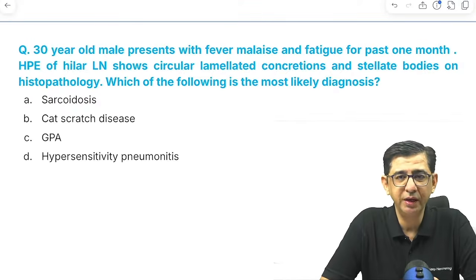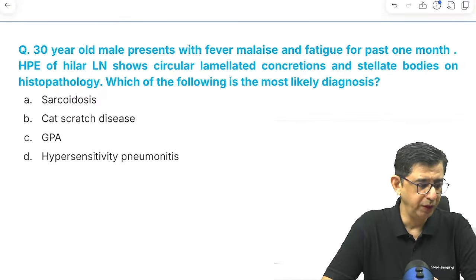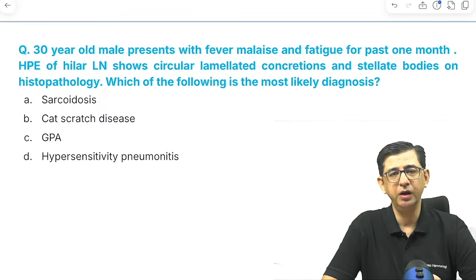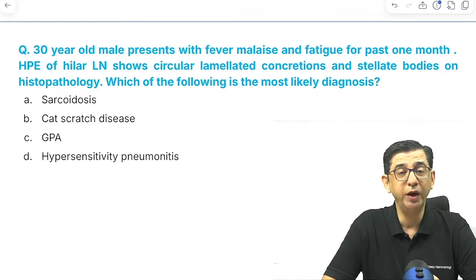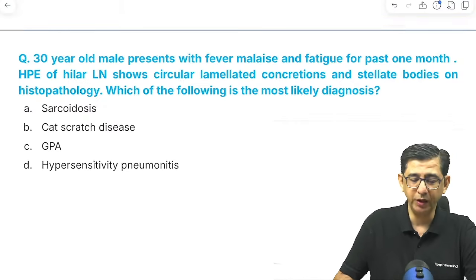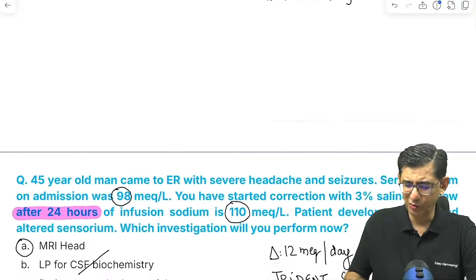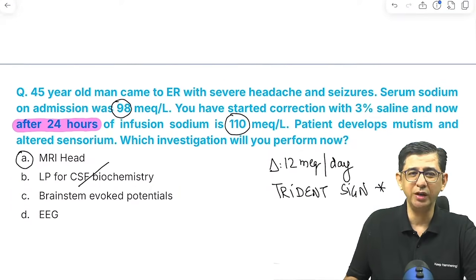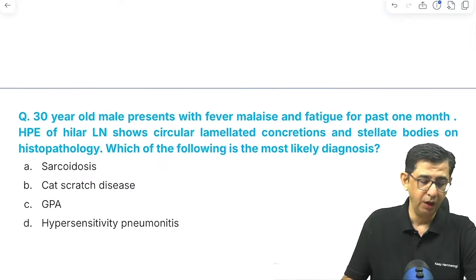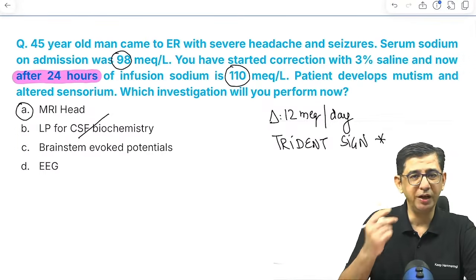The next question has a bit of pathology overlap. Yeah, we have to slowly correct hyponatremia, exactly. A word of caution there: acute onset hyponatremia, we go in for bolus, but for chronic onset hyponatremia, we go in for slow correction. And in this question, there was no mention regarding acute versus chronic. So the increment of 12 is not something I'm very comfortable with. Okay, so conservative management is done in this case.